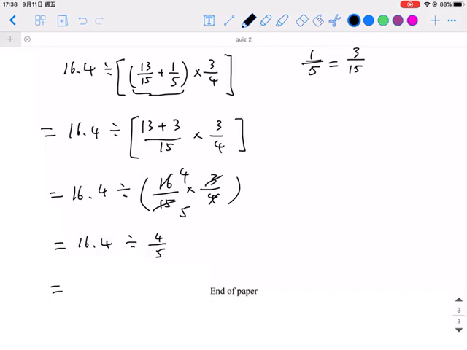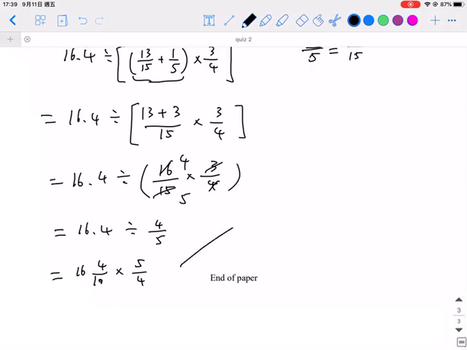For the last two steps, this time maybe I change into fractions, which is also okay. So I write down 16 and then 10 over 4, right? Multiplied by 5 over 4. Remember to reverse the numerator and denominator and change it to an improper fraction. That means 164 times 5 over 4.